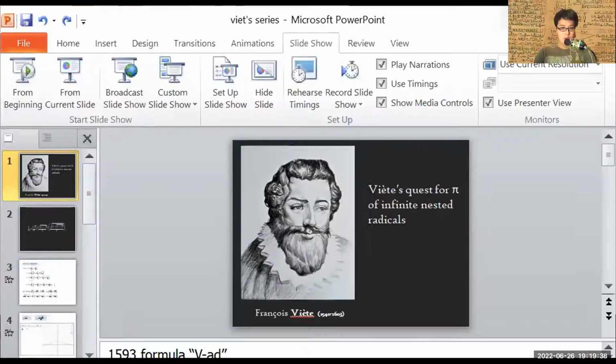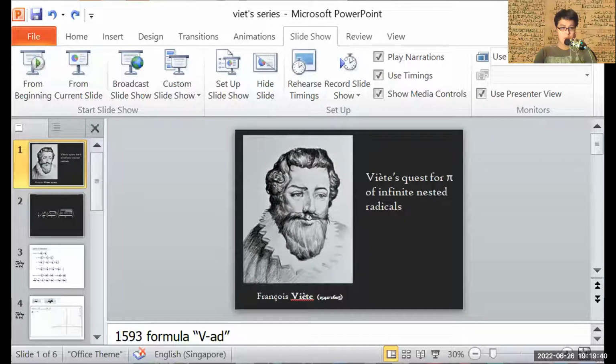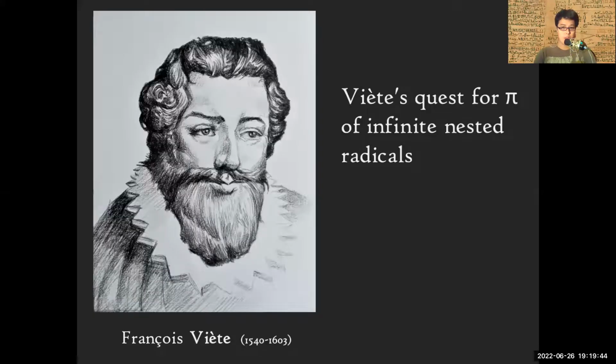Today's topic will be in regards to this famous French mathematician. His name is Francois Viète.